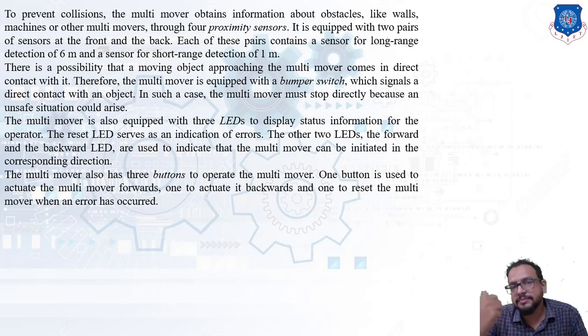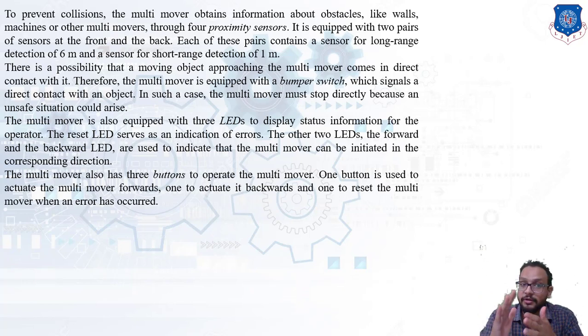Okay. Now there is a possibility that some moving objects approach the multi-mover and come in direct contact with it. So in that case there must be some switch. So it is equipped with a bumper switch. This bumper switch is going to provide a signal about direct contact with an object, and in such cases the multi-mover will stop automatically because of an unsafe situation that could arise.